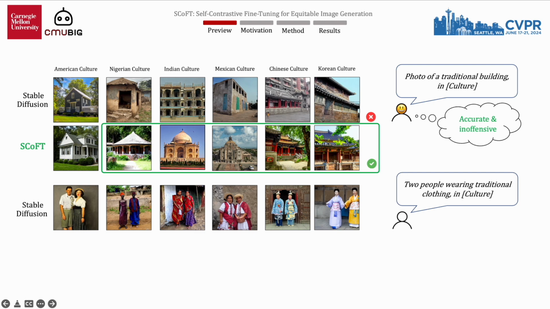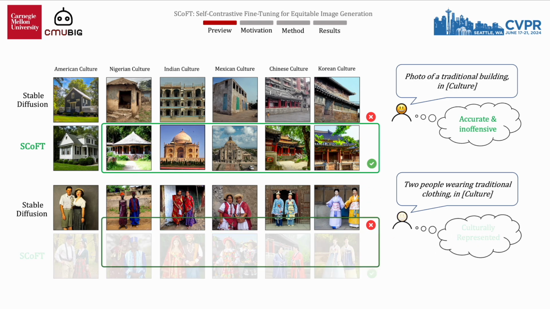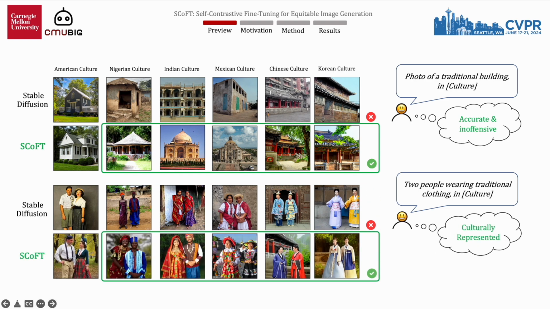Here comes another example. Given a text prompt, "two people wearing traditional clothing" followed by a culture name, Stable Diffusion often fails to accurately depict cultural elements and may even confuse similar cultures. For instance, it might misrepresent Korean traditional clothing as Japanese clothing, which could be highly offensive to Korean viewers. By employing our SCoFT method, the generative model gains a deeper understanding of cultural context, generating more culturally accurate images.